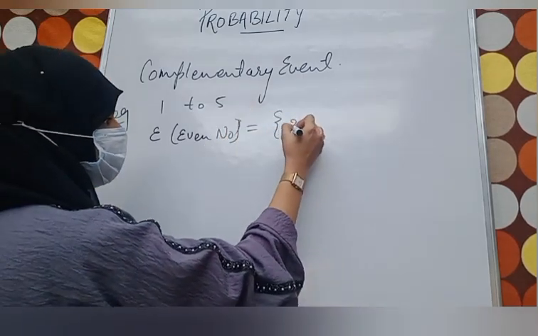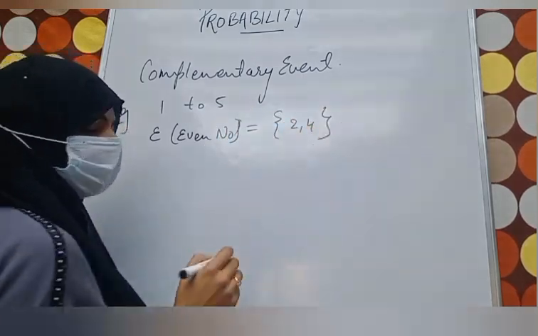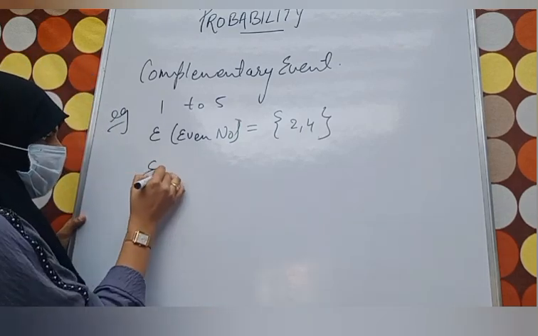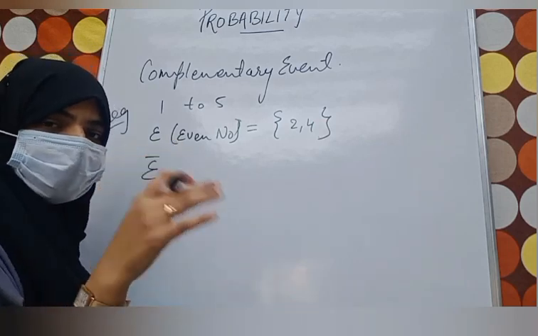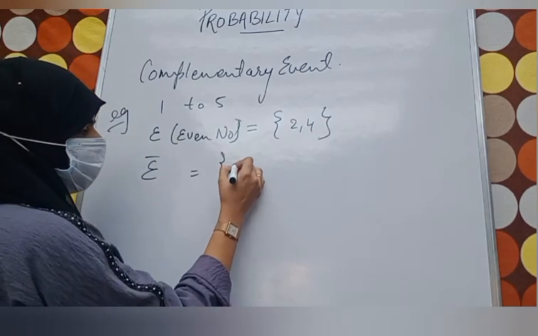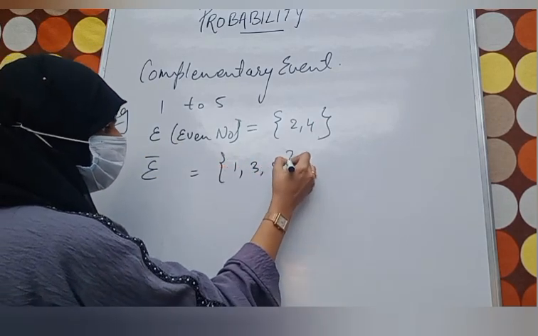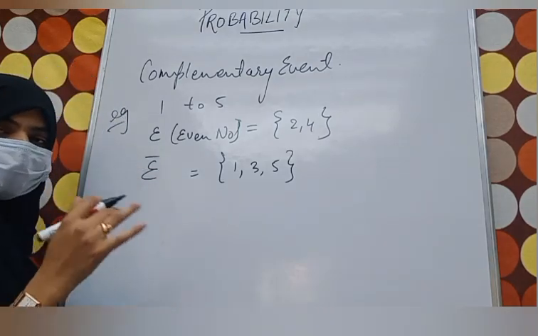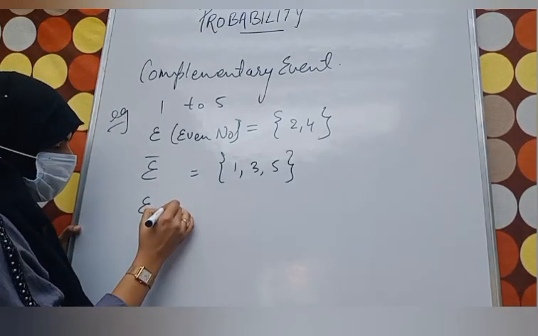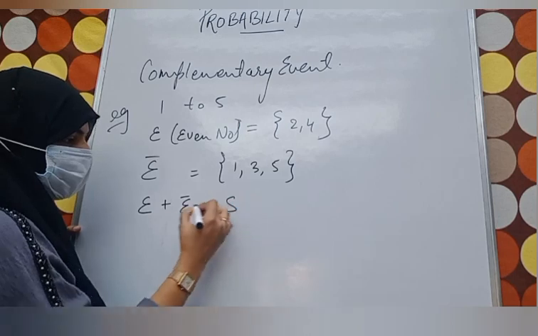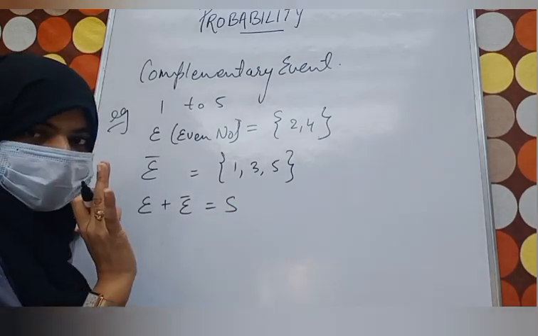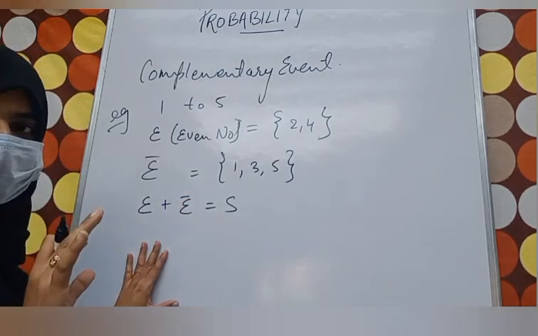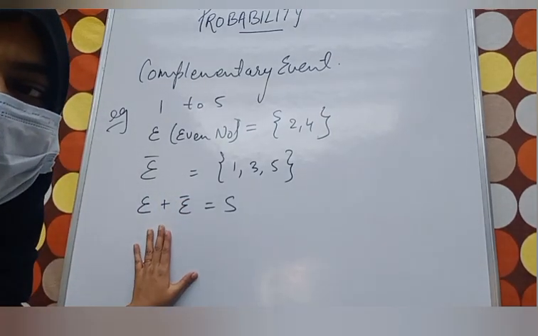So what will happen in this case? How many even numbers will come? 2, 4. 2 even numbers will come, and E bar will denote what? Non-even numbers, means odd numbers. So what will happen? 1, 3, 5 will come. So for this we can say E plus E bar equals sample space. All the collection of the outcomes will be there. Fine. So this is clear. I hope you got it.